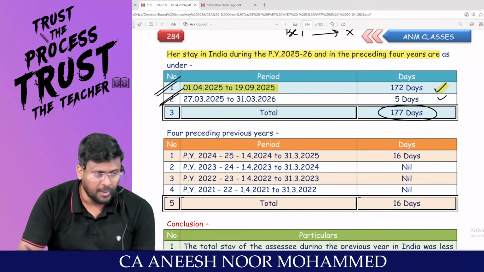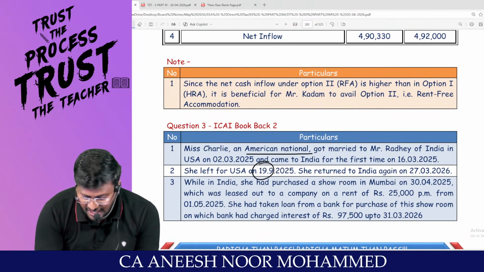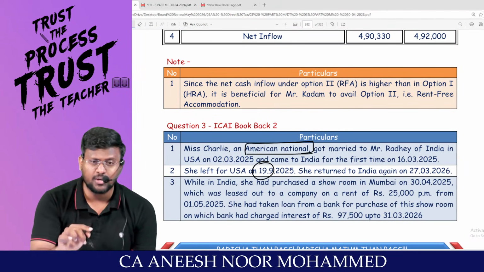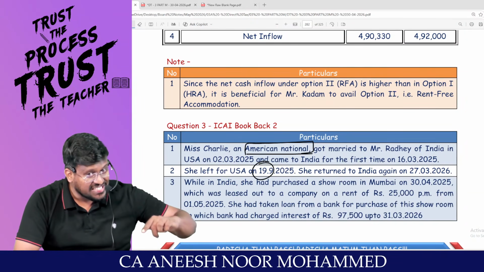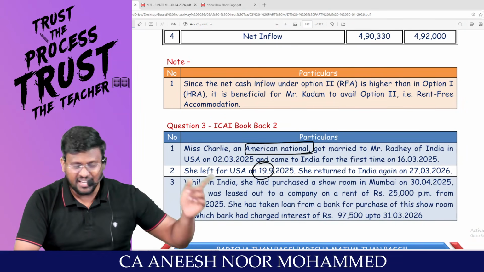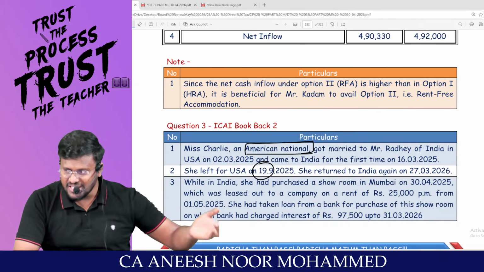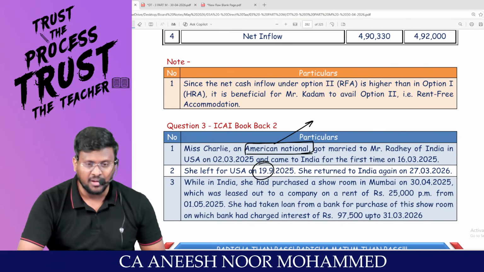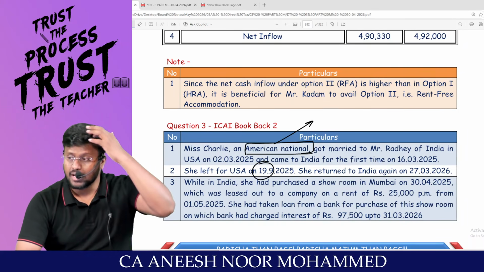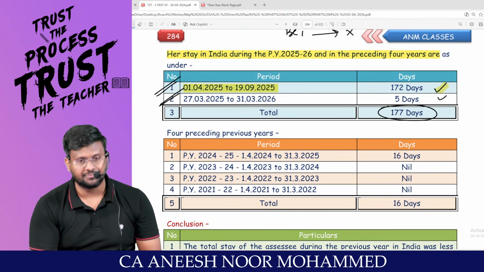I have to depend upon basic condition number 2. Since this person is an American national, the exception to the second basic condition will not be applicable. It applies only to an Indian citizen leaving India or an Indian citizen visiting India. That's why, as she is an American national, my dear lovable students, the second basic condition will be applicable.